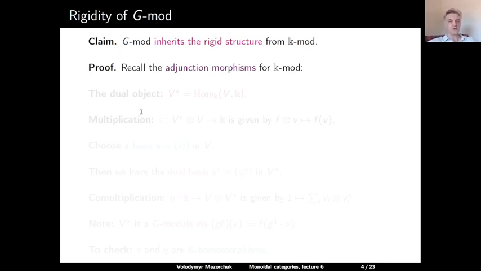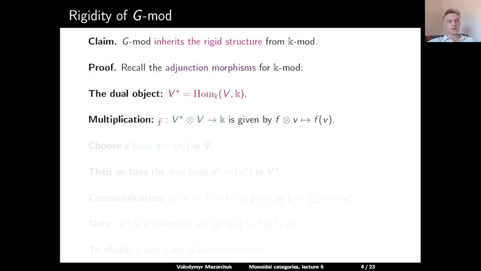The adjunction morphisms for finite-dimensional vector spaces are given as follows. So the dual object for a finite-dimensional vector space V is the dual vector space V dual. So this is the space of all linear maps from V to K. The multiplication adjunction morphism epsilon from V dual tensor V to K is given by the evaluation map. So we take an element f in V dual, we take an element v in V, and we send the pair f tensor v to the evaluation of f at v.